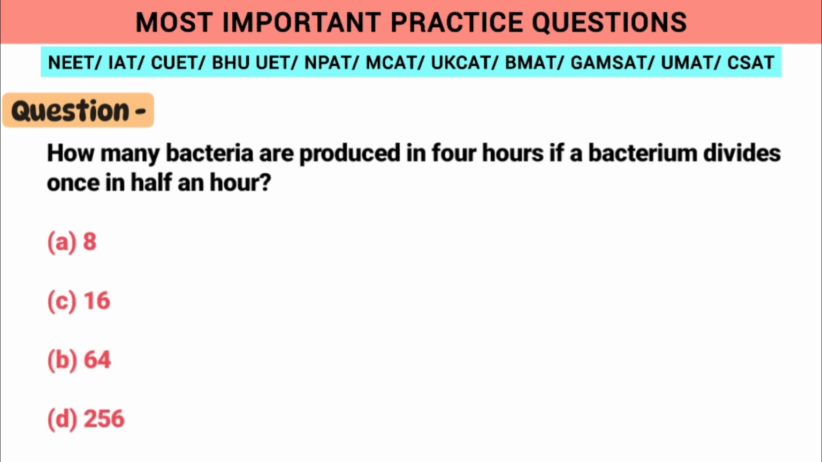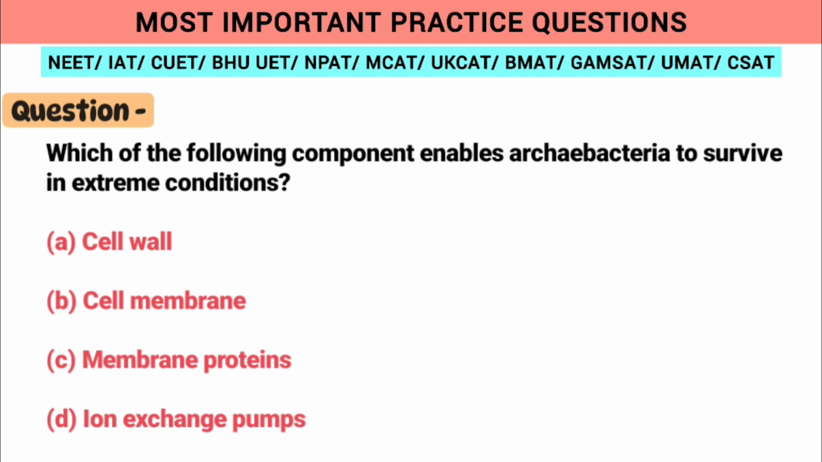So if the bacteria divides once in half an hour, at 30 minutes we see 2 bacteria, in 1 hour we see 4, in 2 hours we see 16, in 3 hours we see 64, so in 4 hours it will be 256. Moving on to the next question, which of the following component enables archaebacteria to survive in extreme conditions?